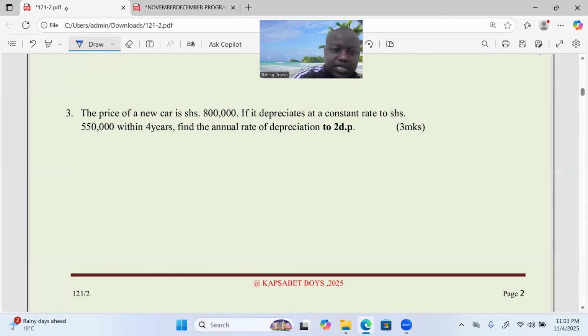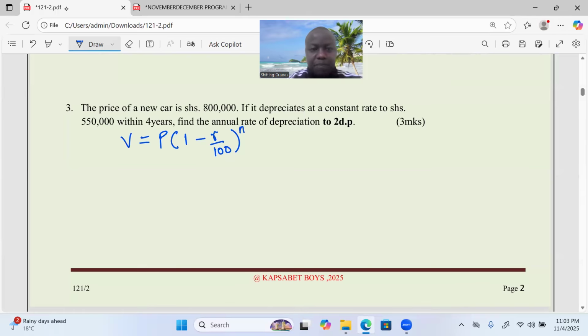We are supposed to know that according to the formula for depreciation, new value is given by P, original value, times 1 minus the rate of depreciation as a percentage, raised to the number of years over which this item has depreciated.